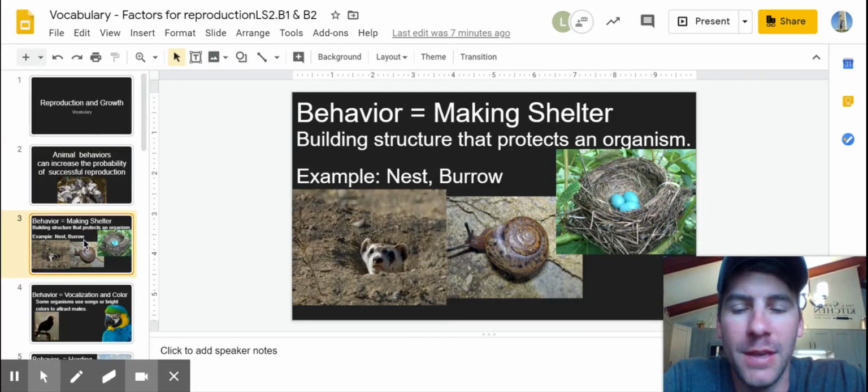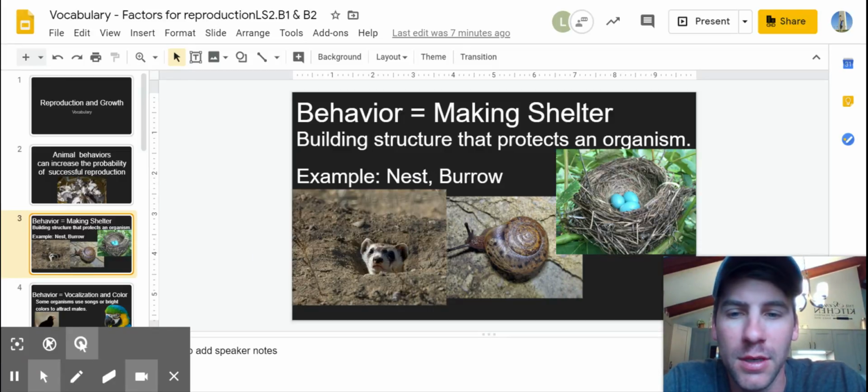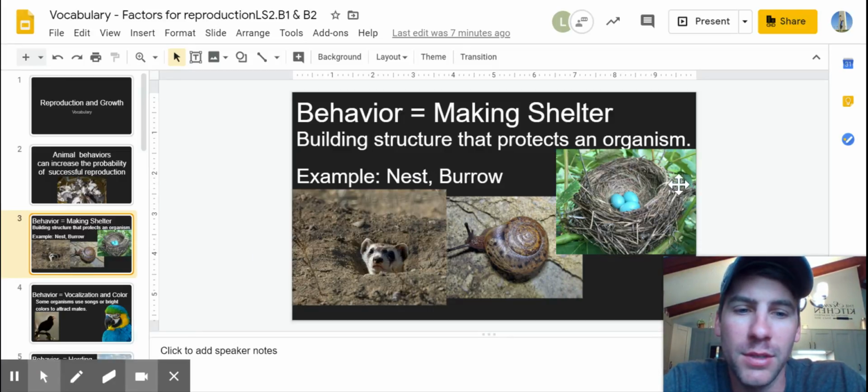Some examples of behaviors that animals show that increase chances of reproduction is making shelters. So this is where they build a structure that protects the organism. So an example would be a nest, as we have here, or a burrow.